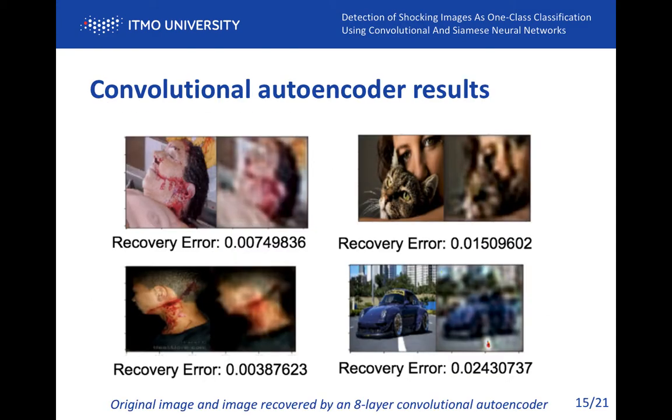Now consider the results of building and training the models. Several convolutional autoencoders with different sizes and activation functions were built and trained, but all showed poor results. The best recovery error was shown by the 8-layer autoencoder, but the recovery threshold couldn't be found. Recovery errors for both classes are uniformly distributed across the sample. There are some factors that should be taken into consideration in the analysis of reasons for failure, including short network training time, the convolutional autoencoder's decoder not being pre-trained, and too broad a definition of the class of shocking images for such a small sample.